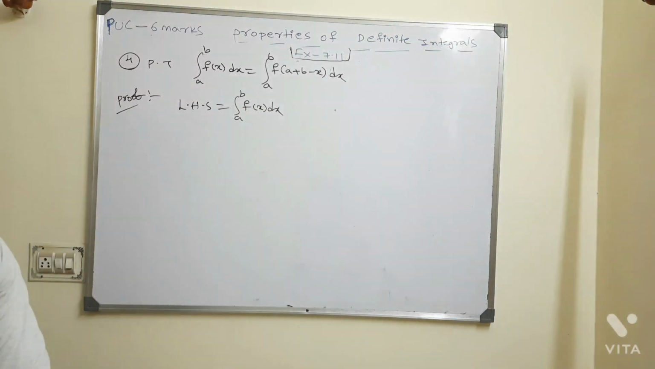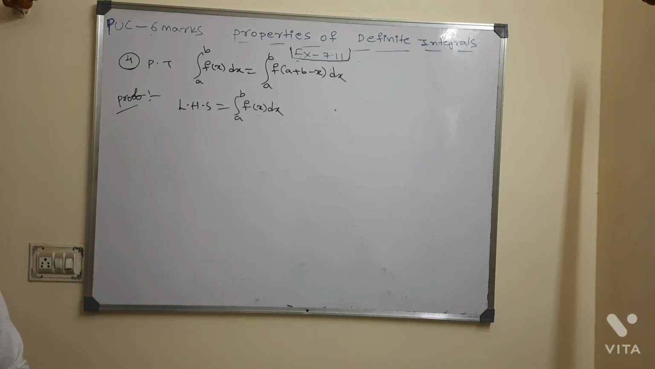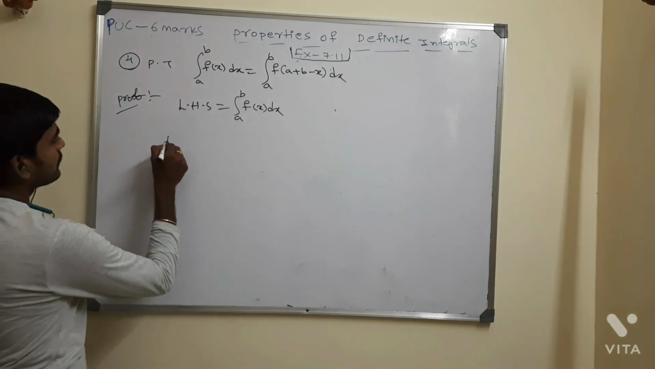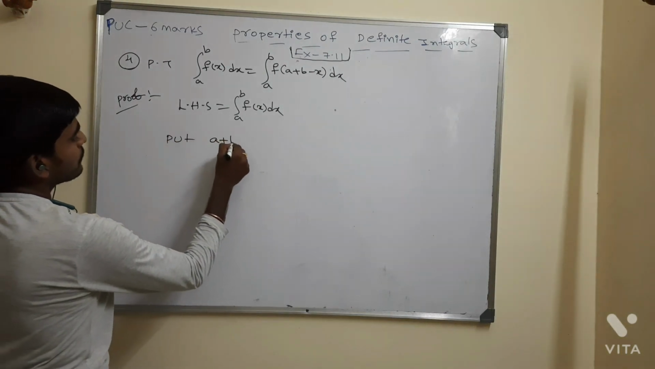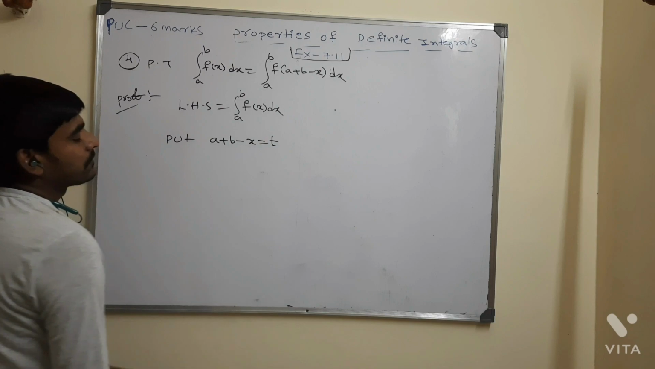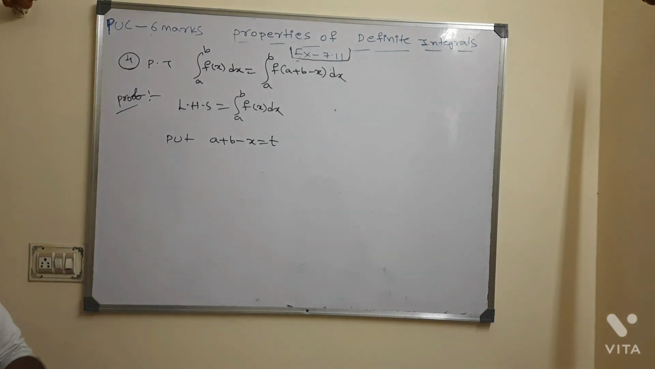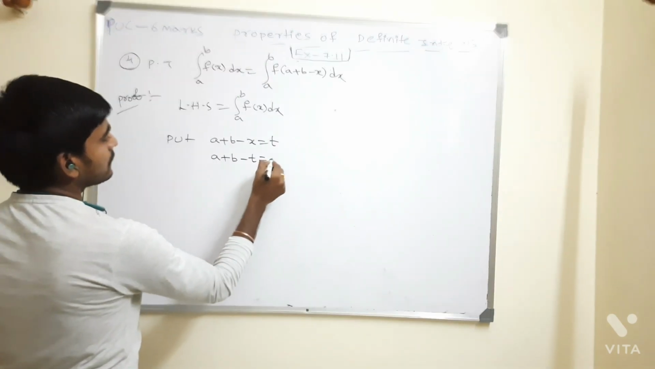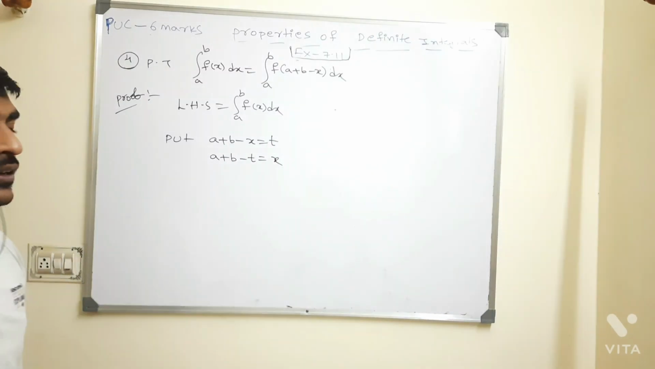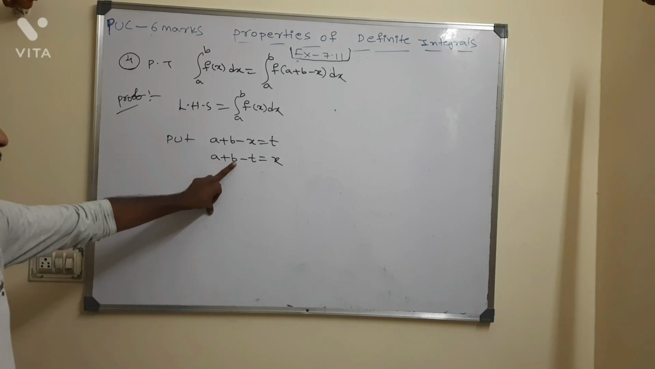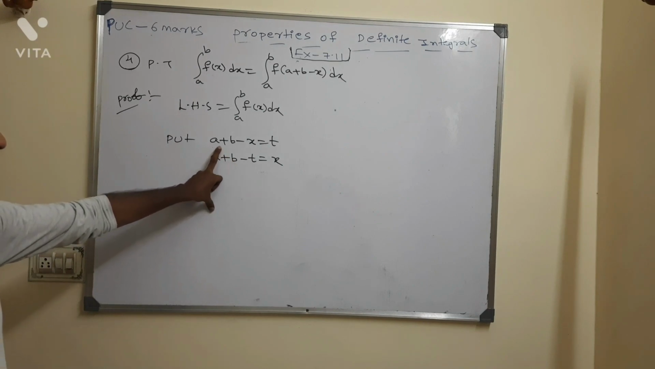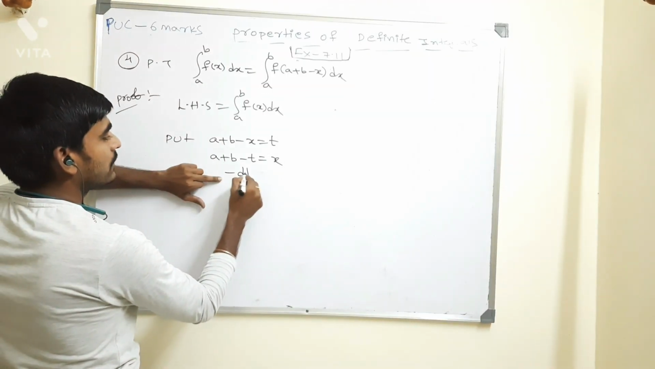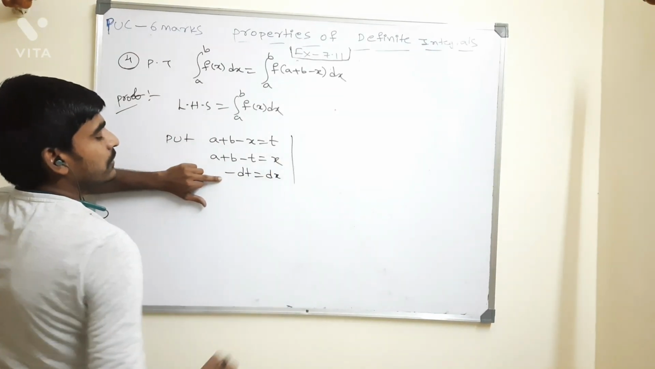Now what will you take as t here? Please observe here. A plus b minus x I am going to take as t. So a plus b minus x is equal to t. Then a plus b minus t is equal to x. Now the derivative of a constant is 0, so a is constant, 0. B is constant, 0. Minus t means minus dt. X means dx I am going to get.